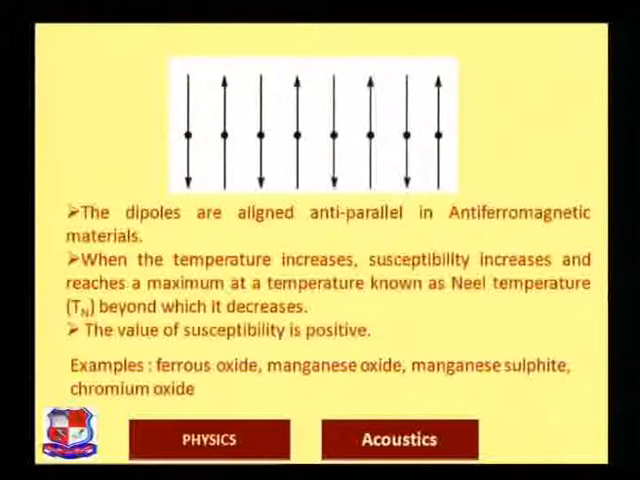You can see here in the diagram, their magnitude is the same, but they are aligning opposite to each other. When the temperature increases, the susceptibility increases and reaches a maximum at a temperature known as, I told you, the Néel temperature Tn, beyond which it decreases. The value of the susceptibility is positive here. And what are the examples? Ferrous oxide, manganese oxide, manganese sulfide, and chromium oxide.